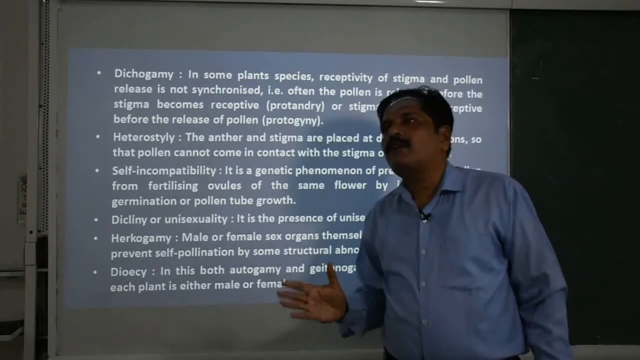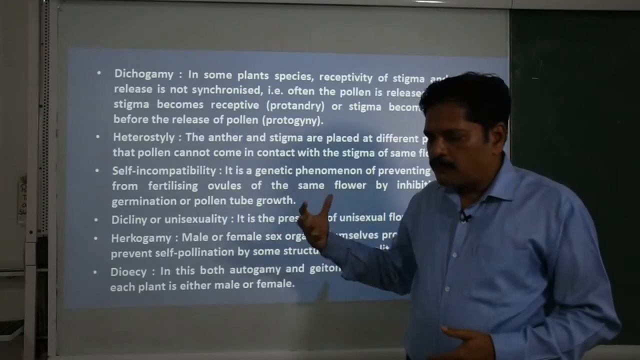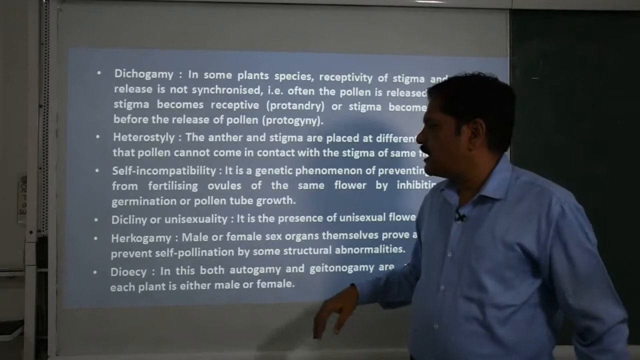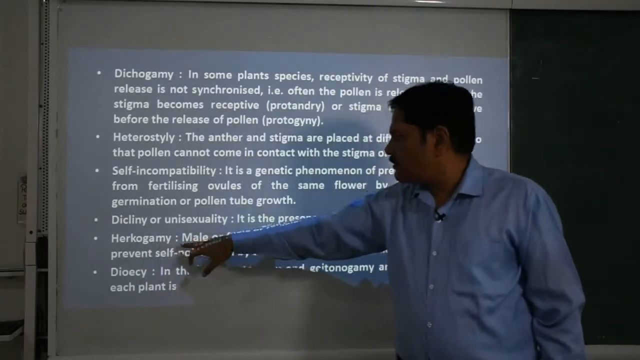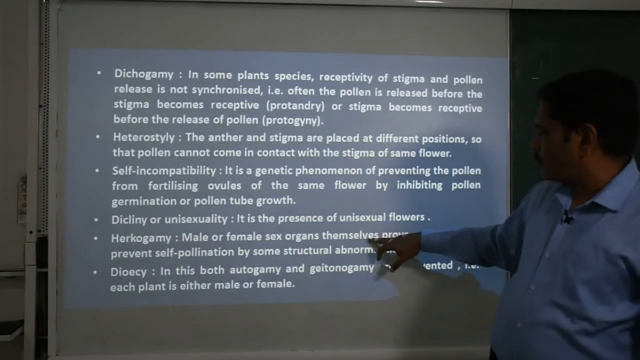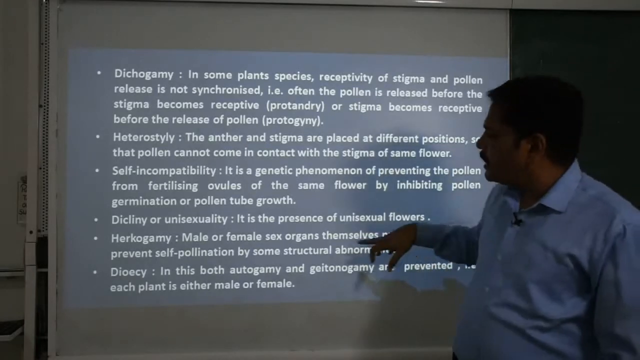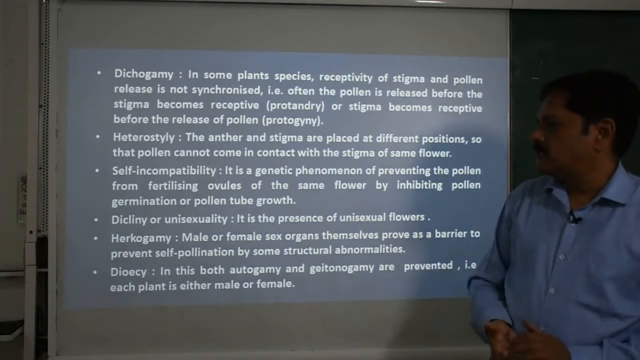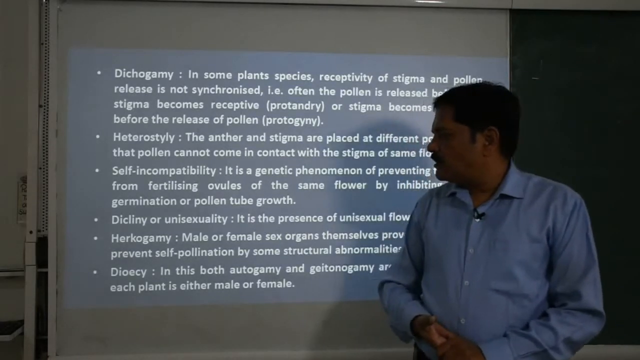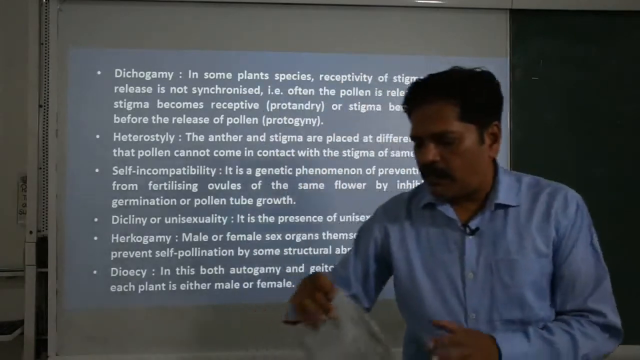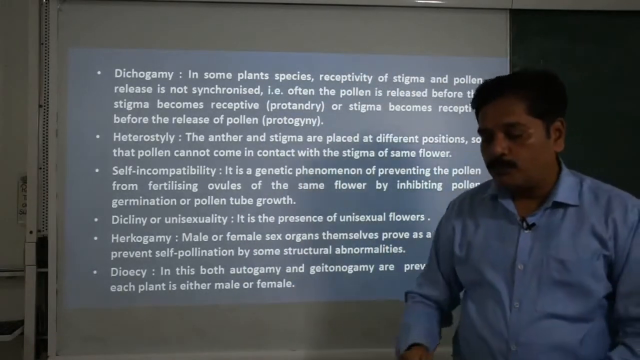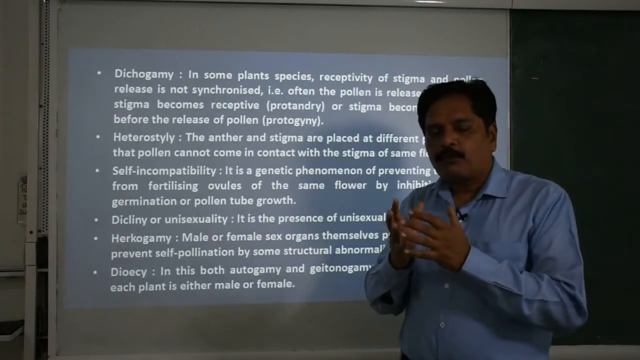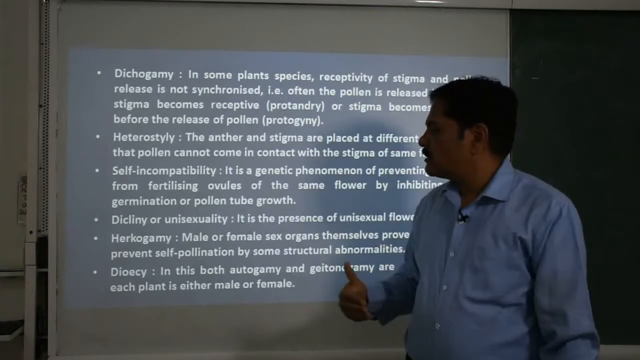So mostly this kind of pollination is confirmed by the unisexual or dioecious plants. One more is hercogamy. The male or female sex organs themselves prove as a barrier to prevent self-pollination by some structural abnormalities. In this one, what happened? The flowers arrange their different parts, or during their growth, in such a way that they produce some barriers between these two reproductive parts.